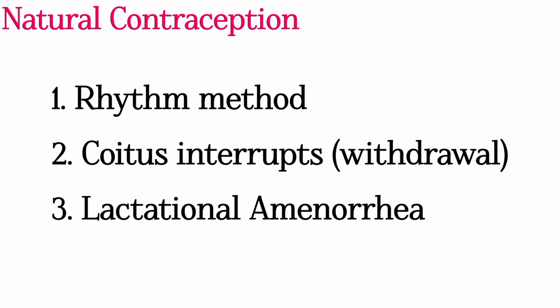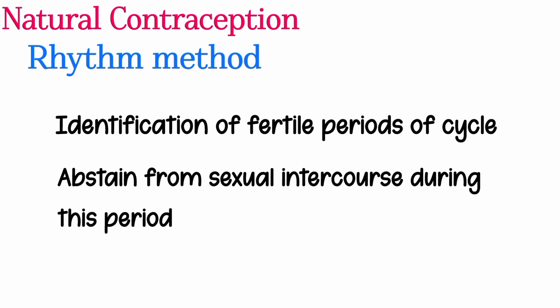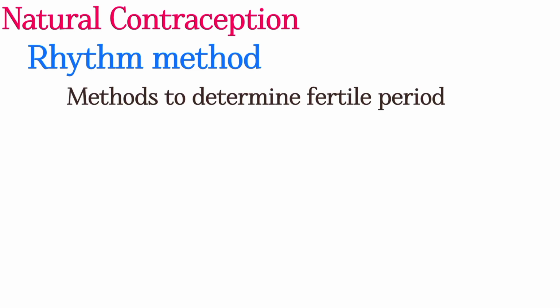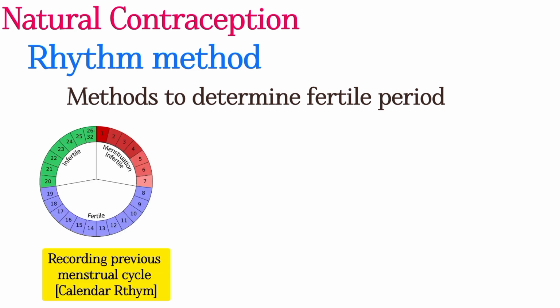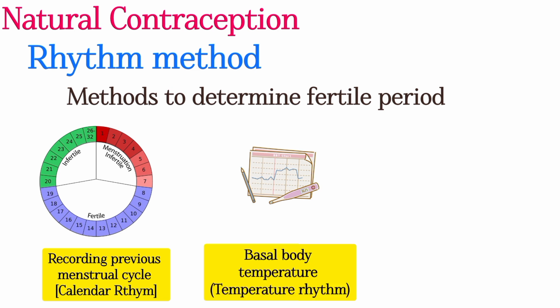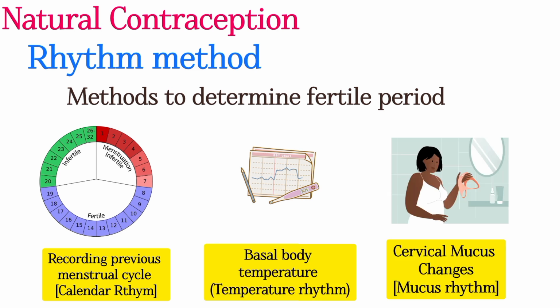Natural contraception. It includes three methods, which are the rhythm method, coitus interruptus, and lactational amenorrhea. Rhythm method. It is based on the identification of the fertile period of a cycle and abstaining from sexual intercourse during this period. The methods to determine the approximate time of ovulation and the fertile period include recording of previous menstrual cycles, which is known as calendar rhythm, noting and recording the basal body temperature, which is known as temperature rhythm, and noting excessive mucoid vaginal discharge, which is known as mucus rhythm. Also, it is known as Billings method.